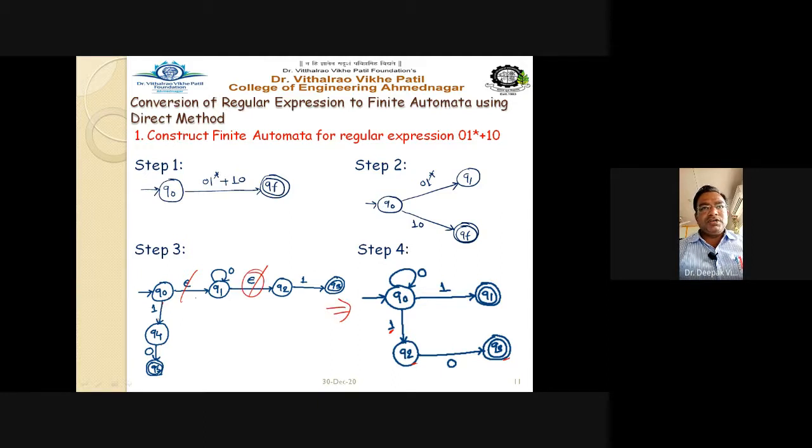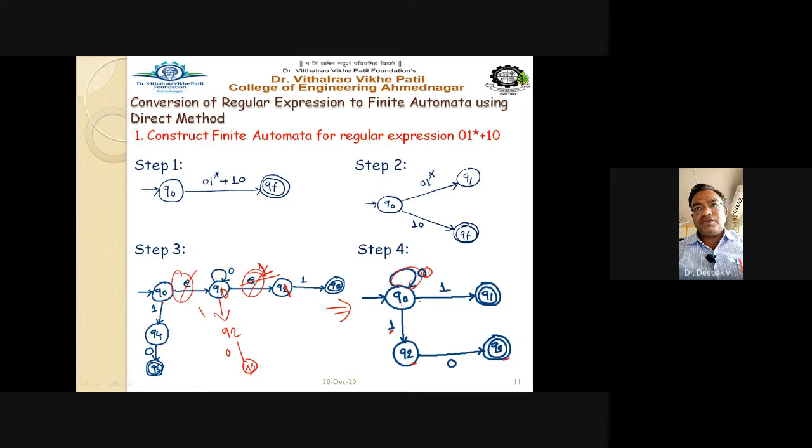We are removing this epsilon, no need of this epsilon symbol here. So Q0 directly we take as a self loop, and instead of Q1 we are making it here on Q0, then 1 to Q2, and 0 to Q3. So we reduce the steps, reduce the number of transitions, and reduce the number of states here.